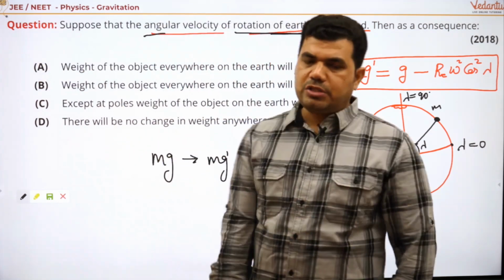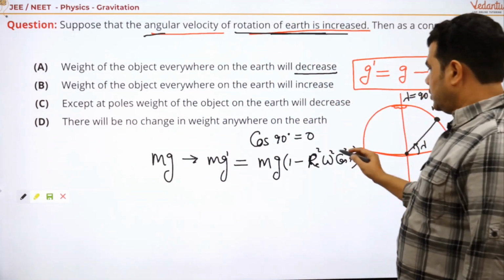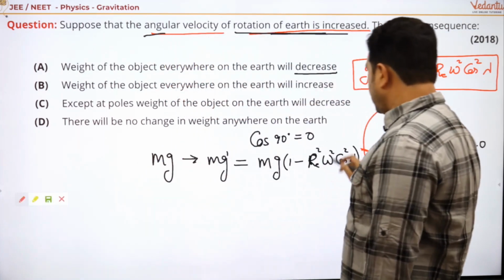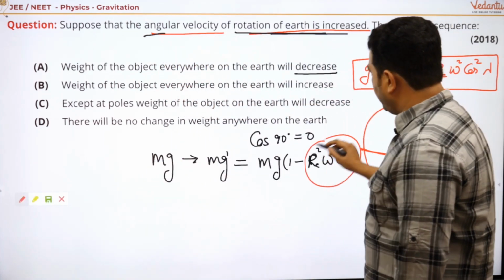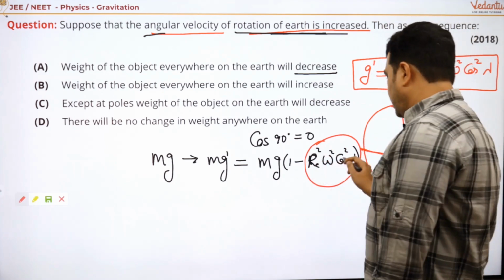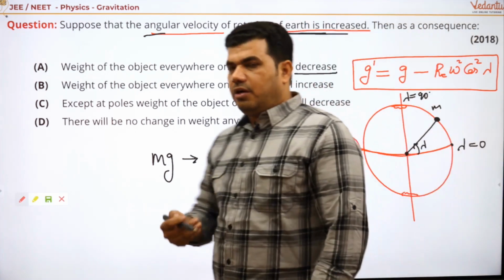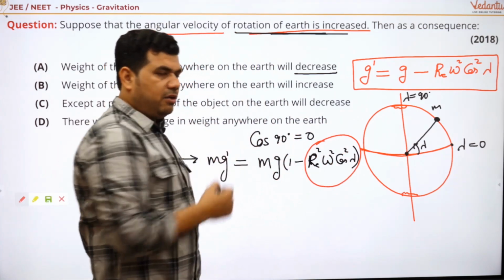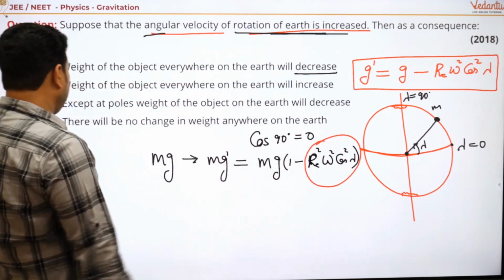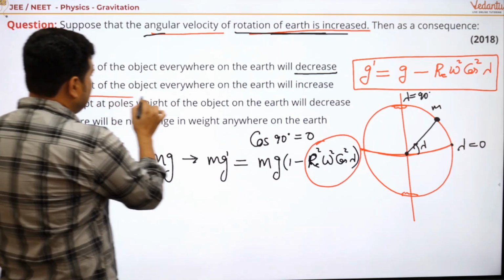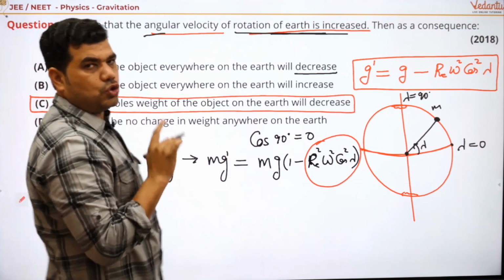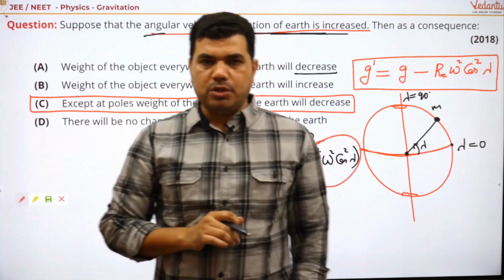If angular velocity increases, then this factor will also increase. And if this factor increases, then the weight should decrease, because it is negative here. So what should be the answer? The answer is except at the poles, because there is no effect of rotation on the poles.